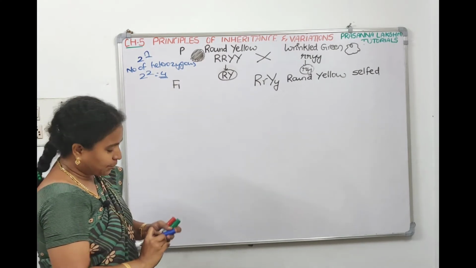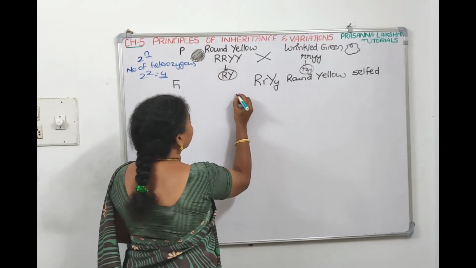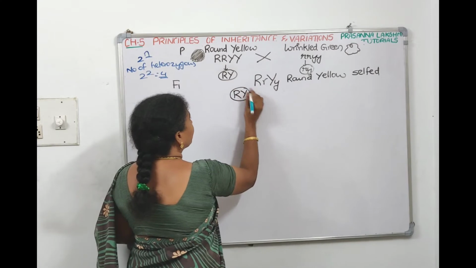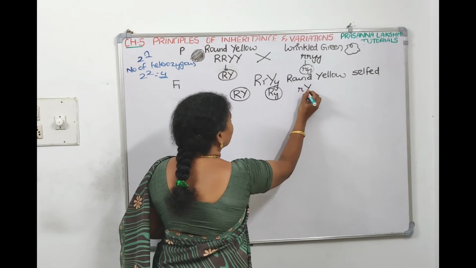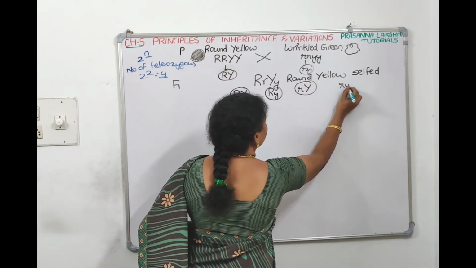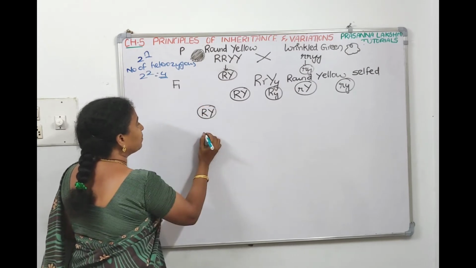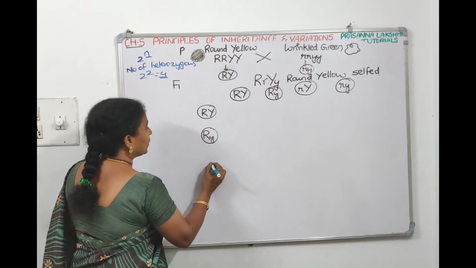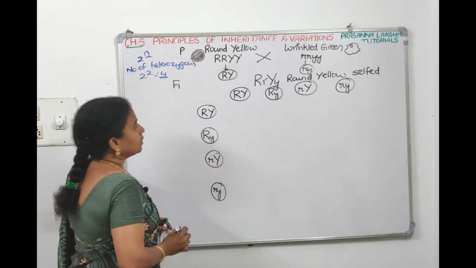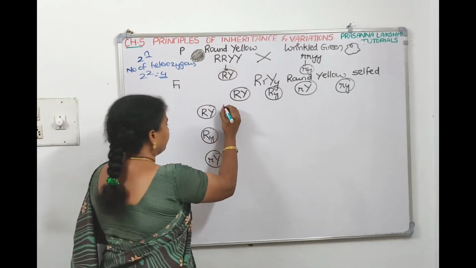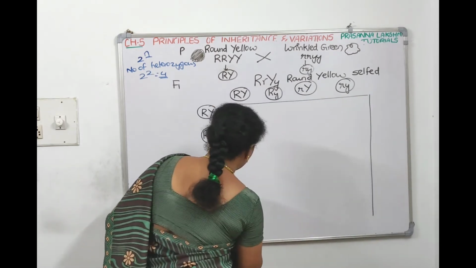What are the 4 types of gametes? We can write it here: capital R with capital Y, capital R with small y, small r with capital Y, small r with small y. Similarly, this side will also be the same: capital R with capital Y, capital R with small y, small r with capital Y, small r with small y. So when we draw the Punnett square, 4 into 4, 16 combinations we are going to get here.